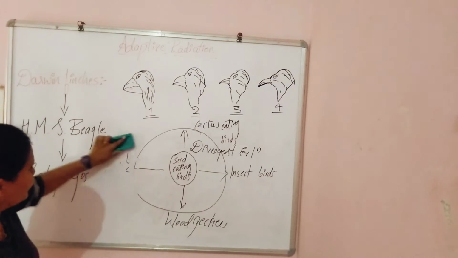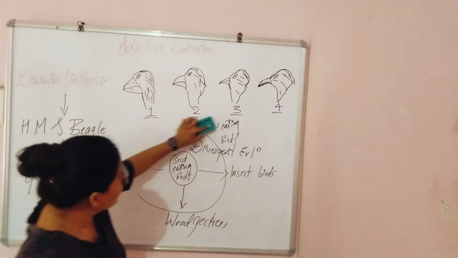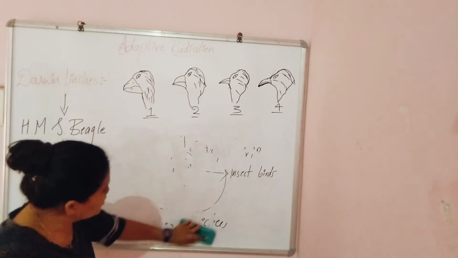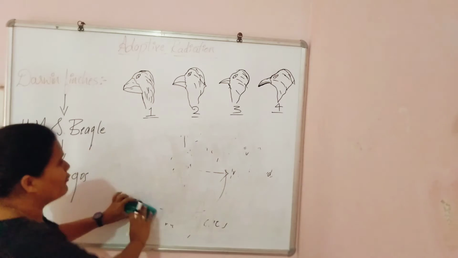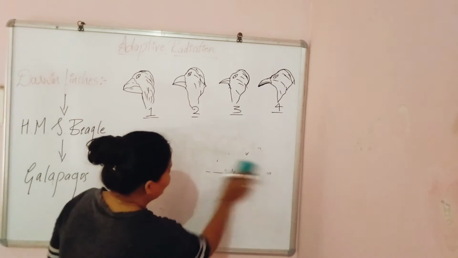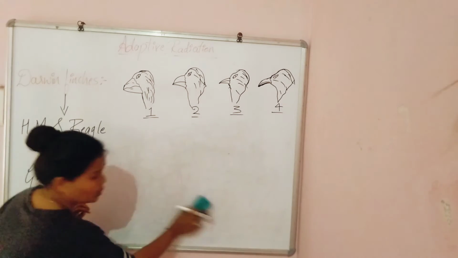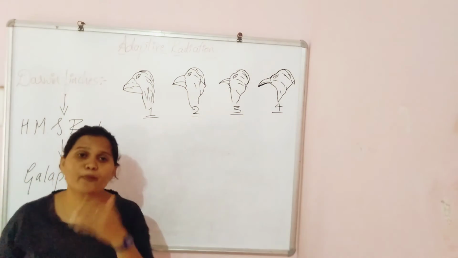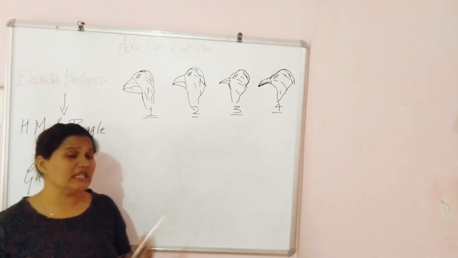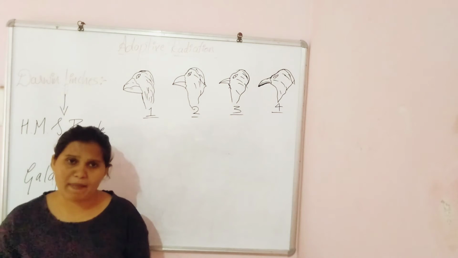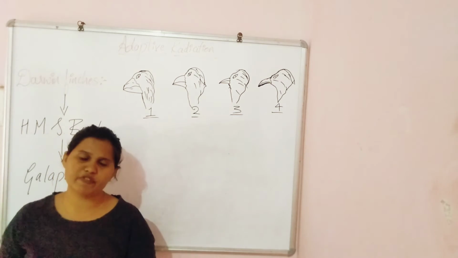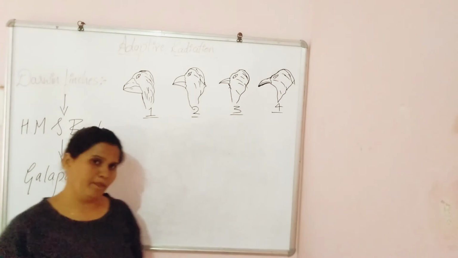So let's go on with one more example, that is marsupial adaptation, or the marsupial mammals. Have you heard the word marsupials? Yes. We know that mammals are categorized into three parts: the prototheria, which are egg-laying mammals, the marsupials, which are pouch-bearing mammals, and the last, eutheria, which are placental mammals, which bear the placenta in them.